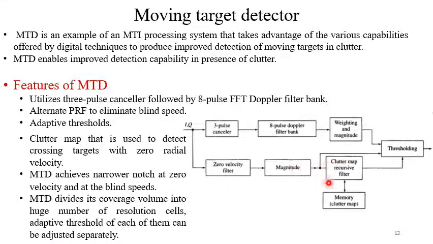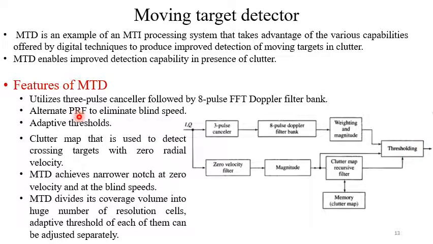Then we produce the clutter map recursive filter that is connected to the memory to store the clutter map. So magnitude of zero velocity filter will also go to the threshold, and clutter map recursive filter output we can also use to determination of threshold. So threshold can be adjusted in an adaptive fashion.